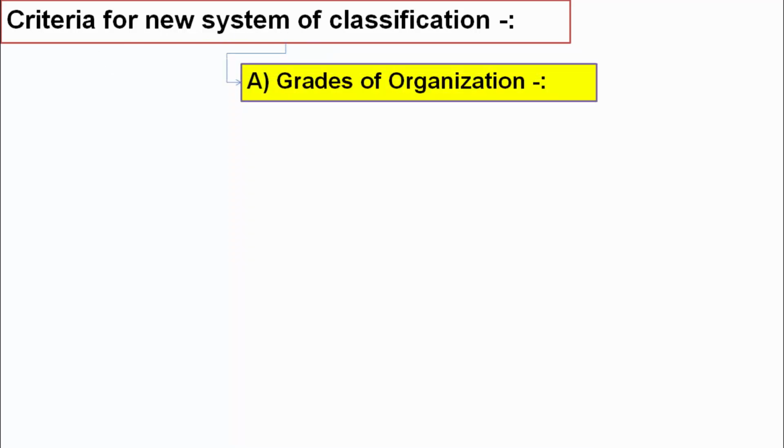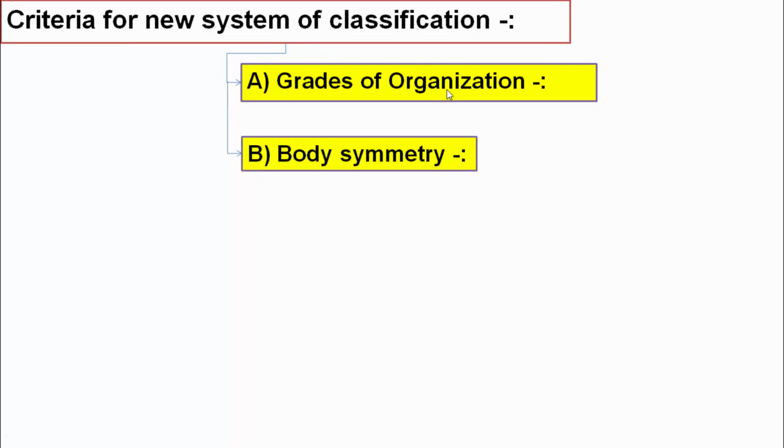Now there is a certain criteria to classify the system. The criteria for the new system of classification are as follows. First of all, you have to study the grade of organization, then body symmetry. On the basis of body symmetry, you can classify the animals or livings.